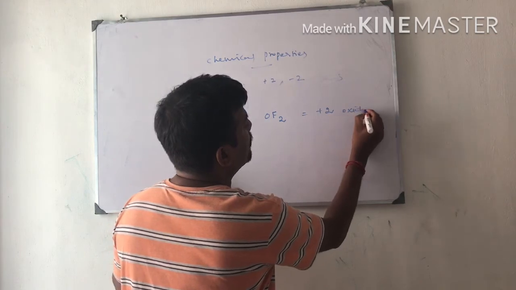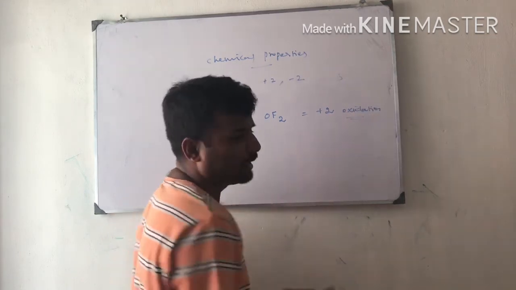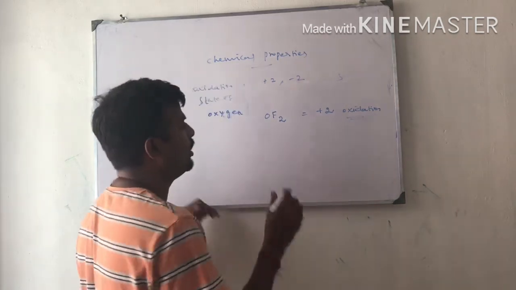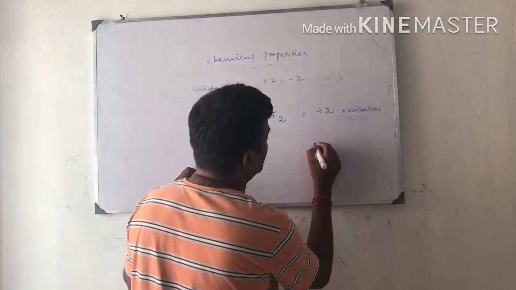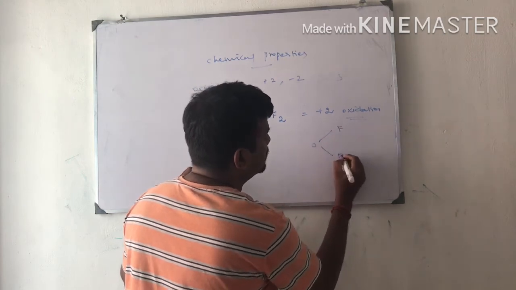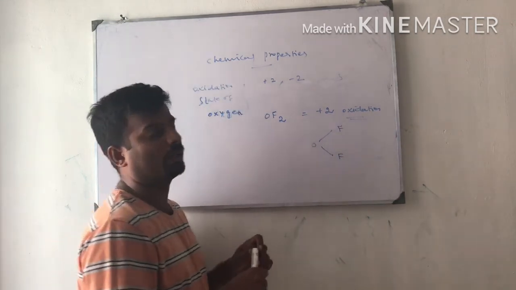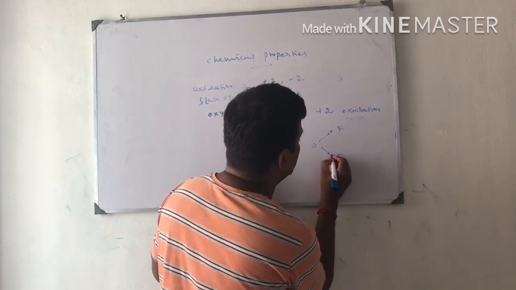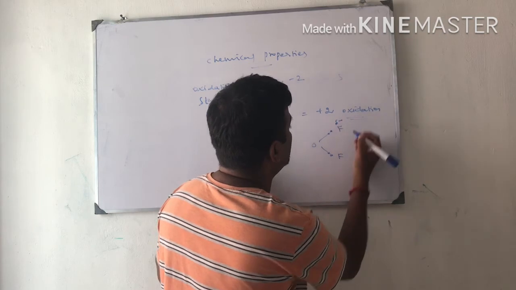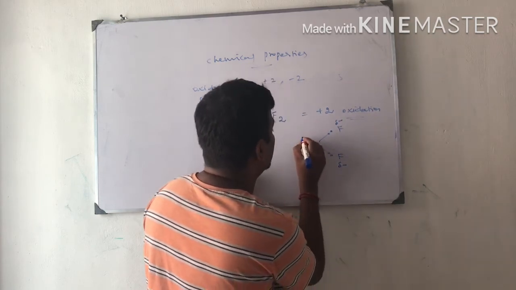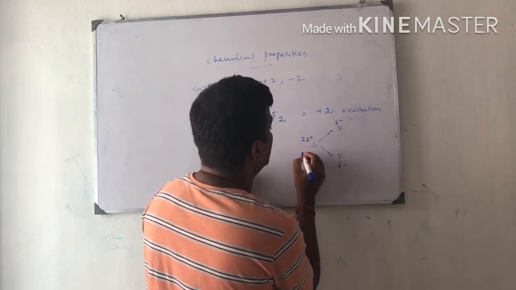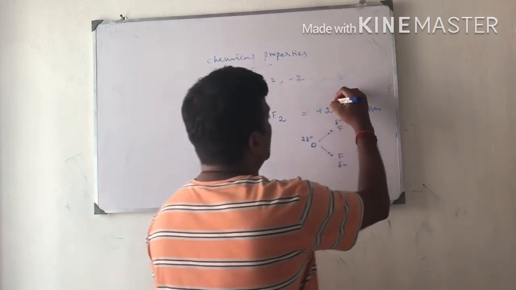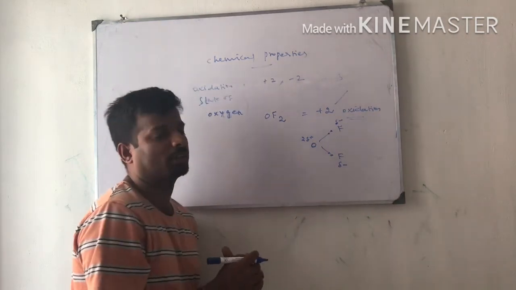What do you mean by oxidation state? Oxidation state is the tendency of gaining or losing electrons. This is called oxidation power. See, in the case of OF2, fluorine is more electronegative than oxygen. So fluorine pulls the electrons of oxygen towards itself. Fluorine acquires a partial negative charge and oxygen acquires a partial positive charge. So when an atom loses electrons, it undergoes a positive oxidation state.